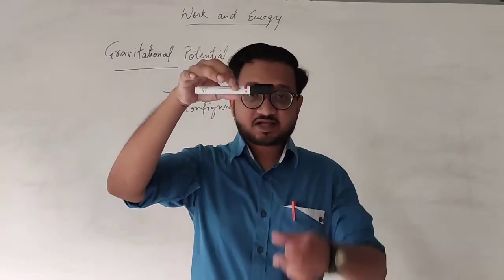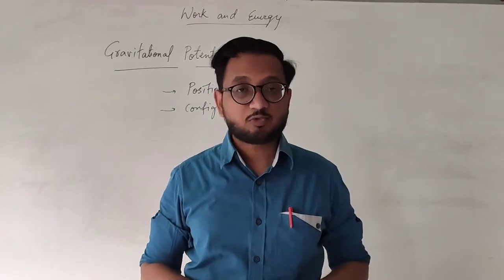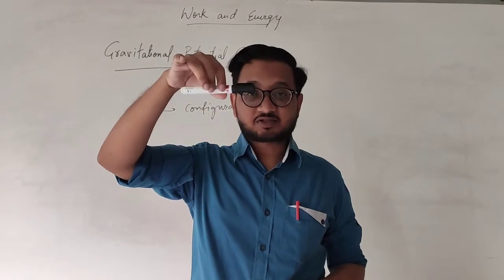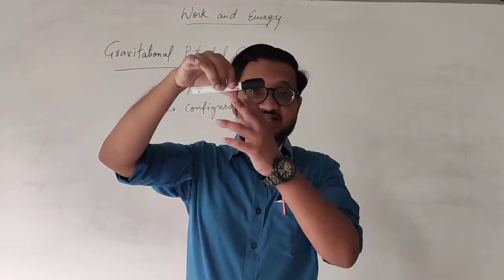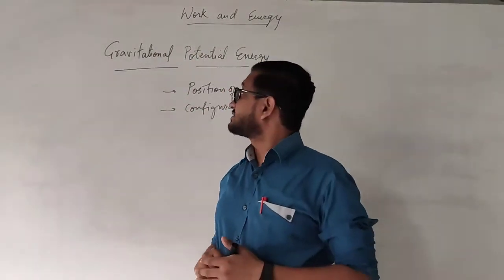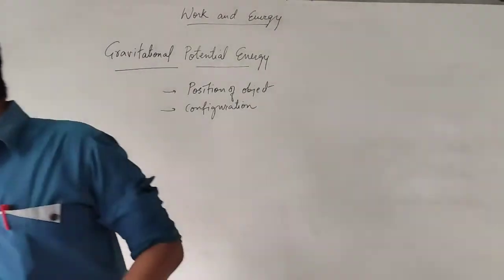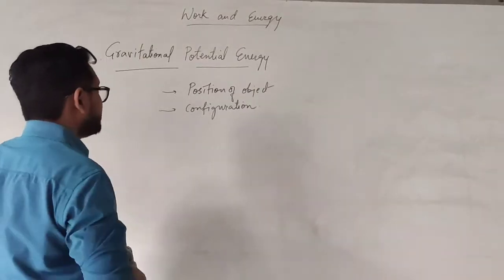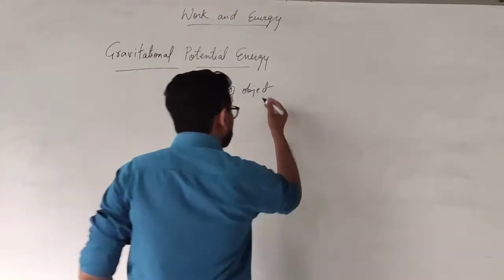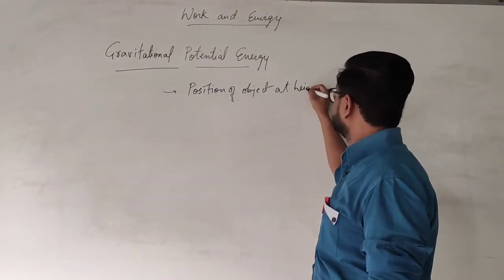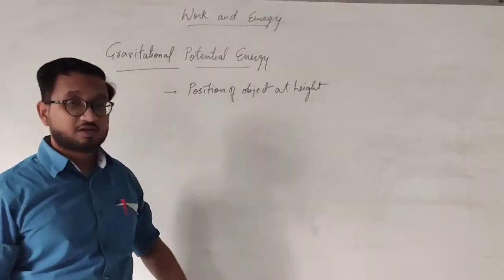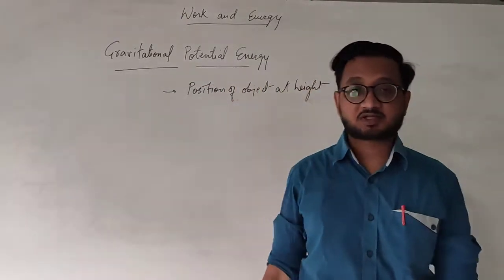Because as soon as I release it, because of the gravitational force, it is going to start moving. So I was holding it, or let's say if I keep it at a certain place, at a height, then it has potential energy. I just need to push it a little bit so it starts falling. That is gravitational potential energy. So in gravitational potential energy, only the position of an object matters, not its configuration, the position of an object at height. This is what matters in gravitational potential energy. I hope it is clear to you, students.